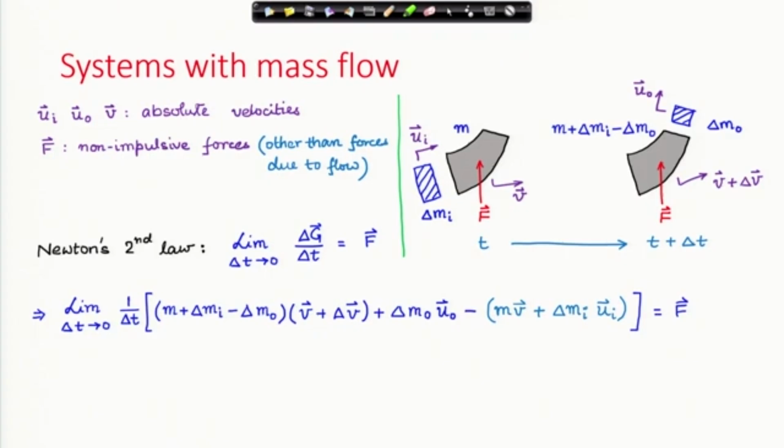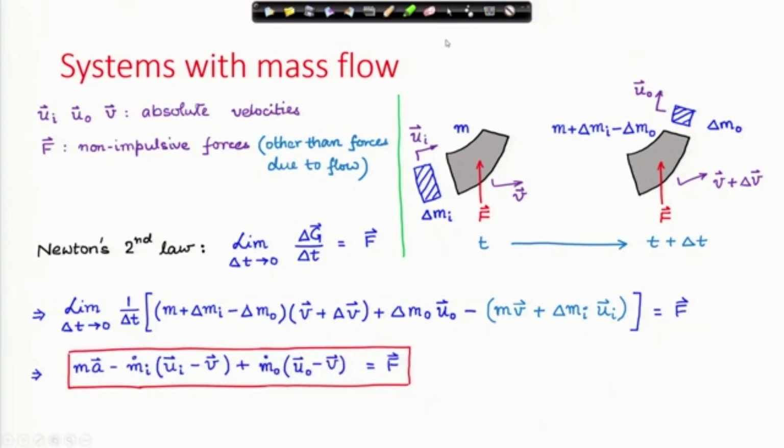What are second order terms? For example, the product of this and this will be second order because delta t goes to 0. Therefore, these second order terms can be neglected. If I do all these algebraic manipulations and simplifications, I will finally arrive at this equation, and you should be able to derive it. You should try and derive this expression.